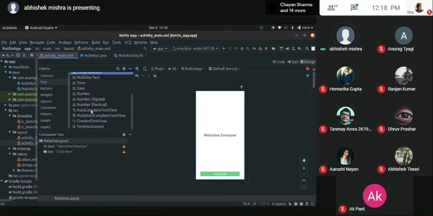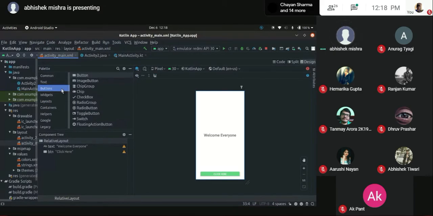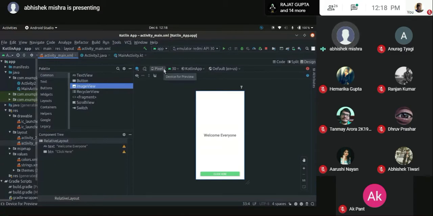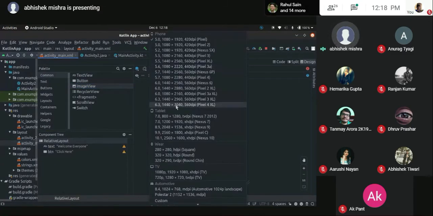When you're going for text, you have multiple kinds of text. You have passwords that are not visible to you. You have emails, etc. All those are set for you by the studio itself so that you don't face any problems. And you don't need containers and all right now. These are used in a whole next level of applications. Basic is you head to the common tab and you have these three. You have to design your applications right now using this itself.